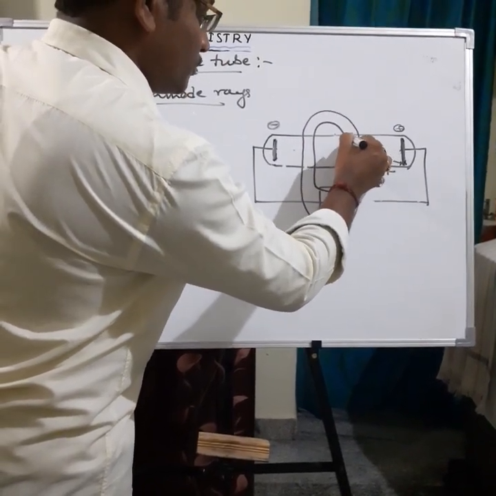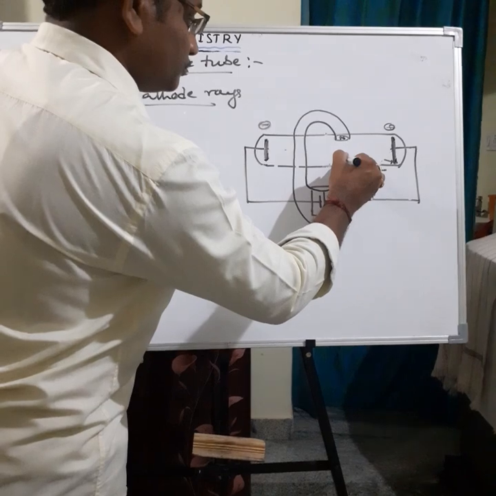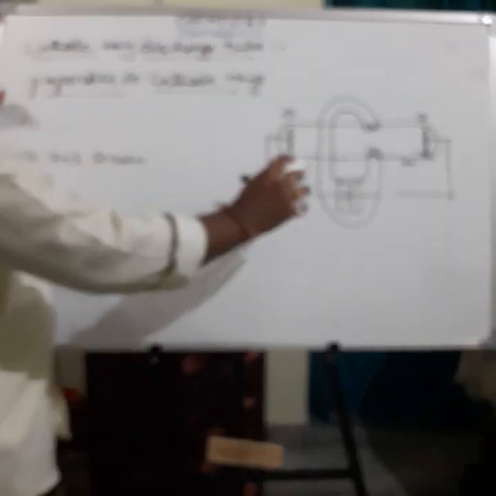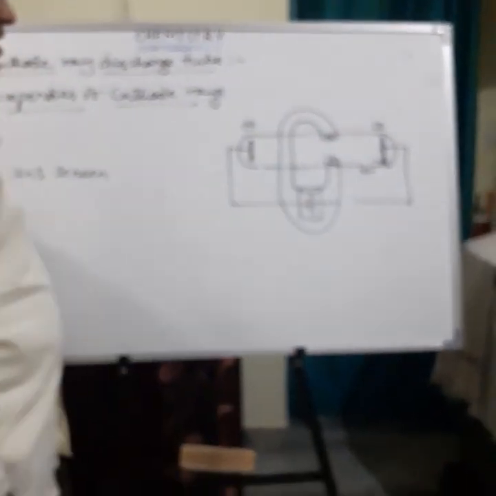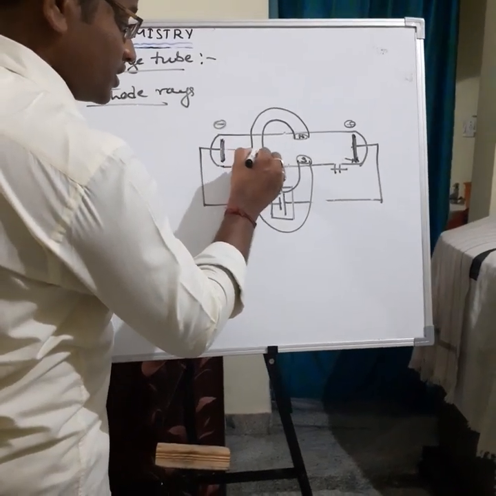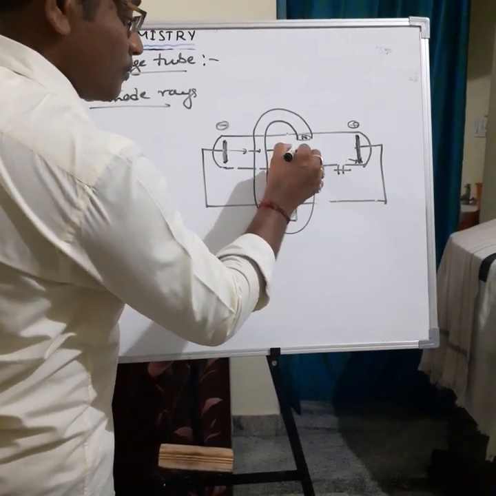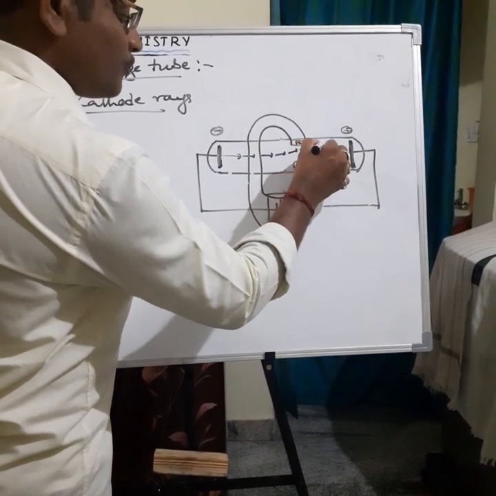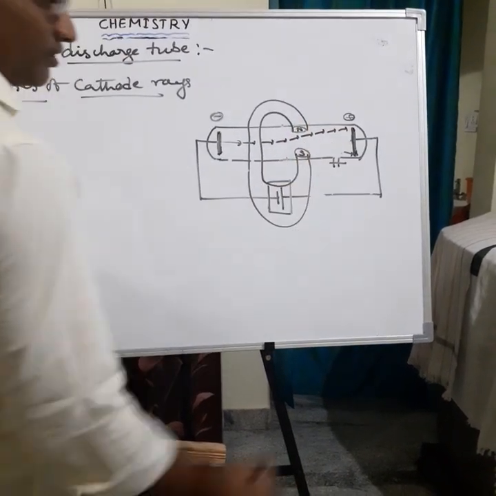After arranging the magnetic field, these cathode rays are deflected toward the opposite side of the electric field.